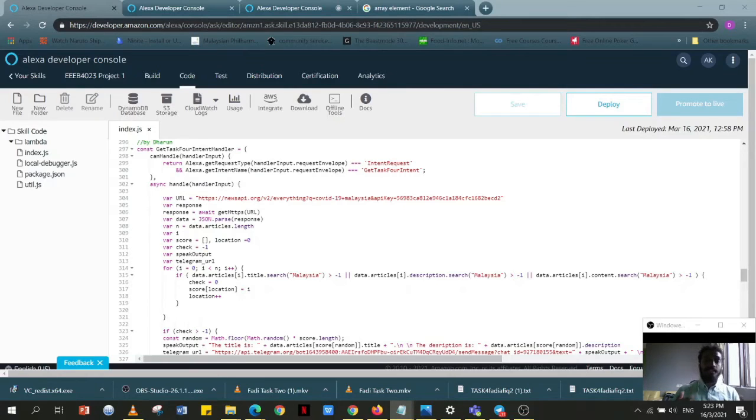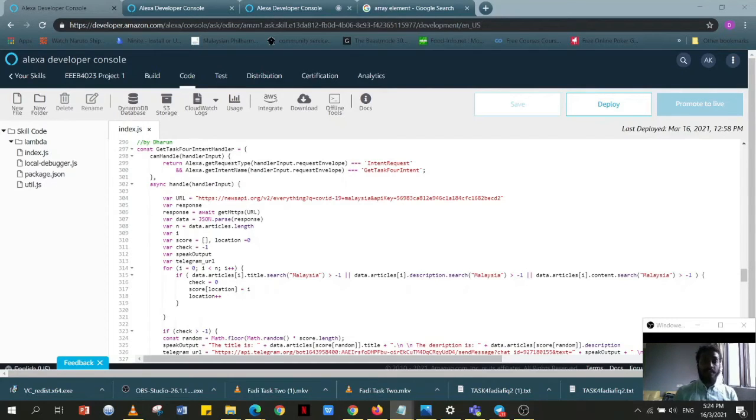So that is why we have used the term everything in our URL, and we have also included the parameters that we need in this program, which is to only provide coronavirus updates in Malaysia. So that is why we have included COVID-19 and Malaysia. This means that for every news item searched, it will look for the terms COVID-19 and Malaysia in the news, and only then will the news be filtered out. And the API key is our specific individual API key.